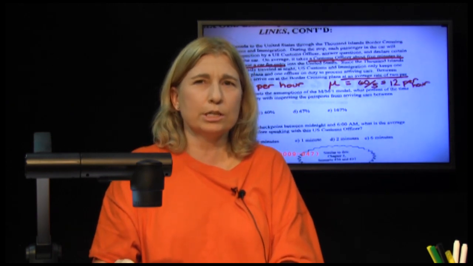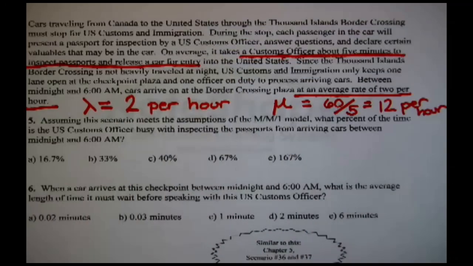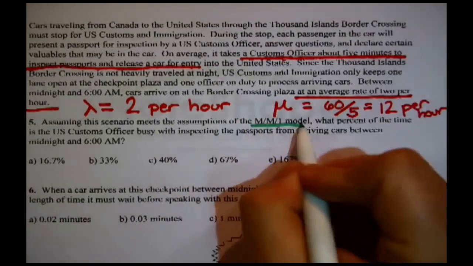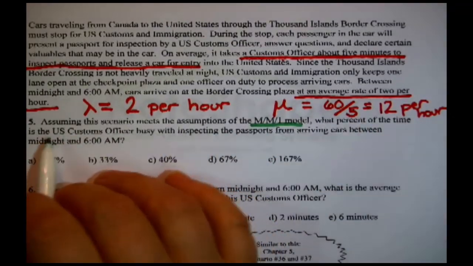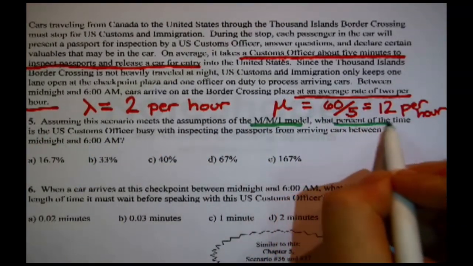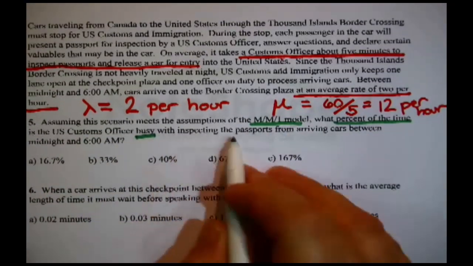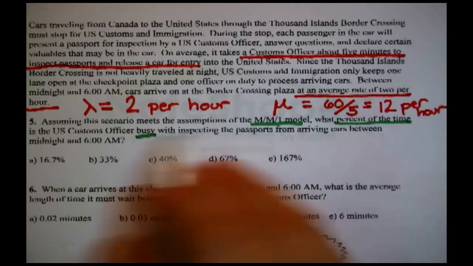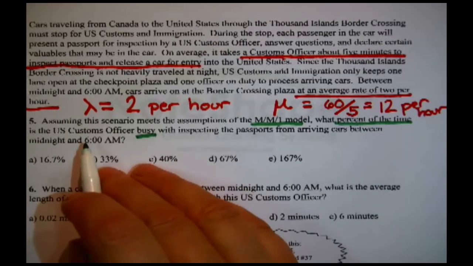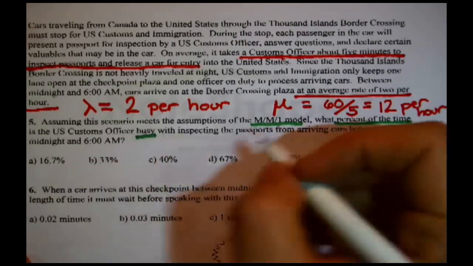We're ready to go back to the formula sheet. We just need to know which formulas we're looking for, and that would be the questions. Assuming this scenario meets the assumption of the M/M/1 model, what percent of the time is the customs officer busy inspecting the passports of arriving cars between midnight and 6 a.m.? That one is easy.